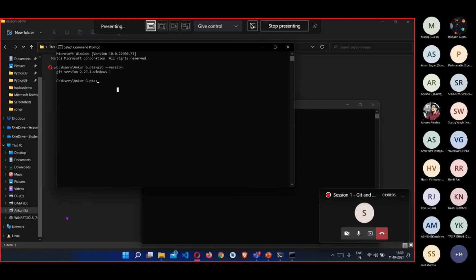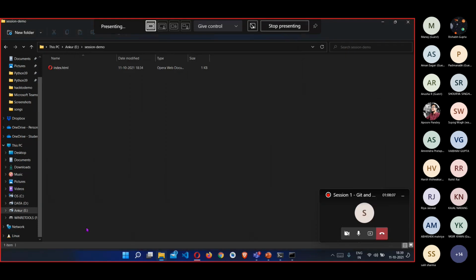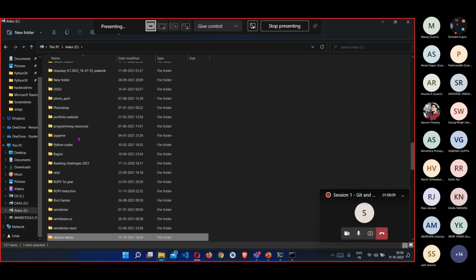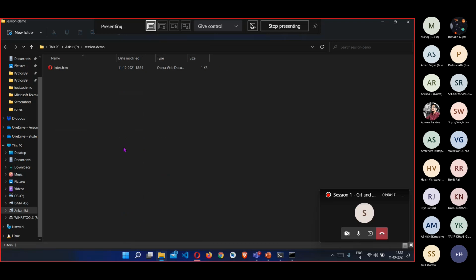Now what we'll be doing is creating a dummy project and adding that to our Git repository. So you can go to any of your files in the file manager and create a new folder. You can name it anything, and then in that folder you can just have an index.html file with any bare-bones code.